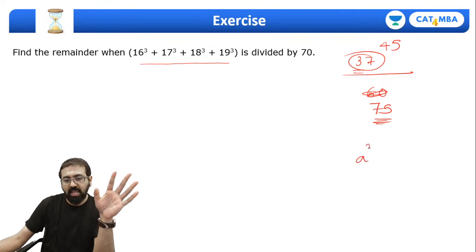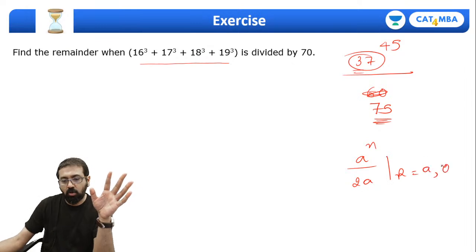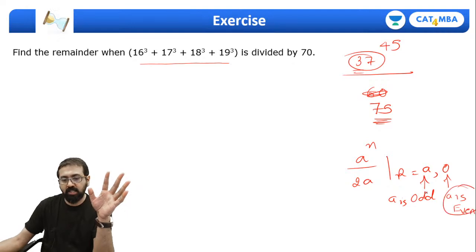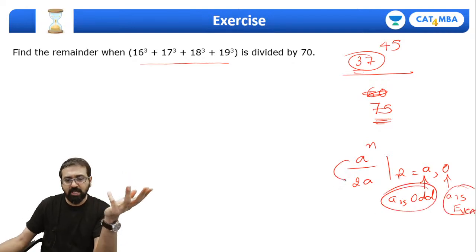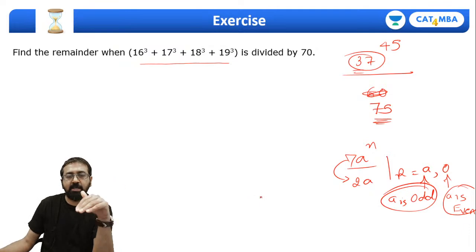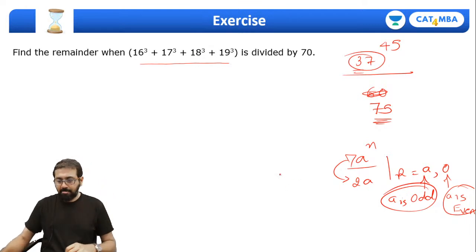Right. So the special case is very simple. A raised to n divided by 2a: the remainder will be either a or 0. a when a is odd, 0 when a is even. These are the two cases. Very simple, you can easily make out. 17 divided by 34 or 7 divided by 14, something like that. This is a special case. Are we clear, guys? Fine.